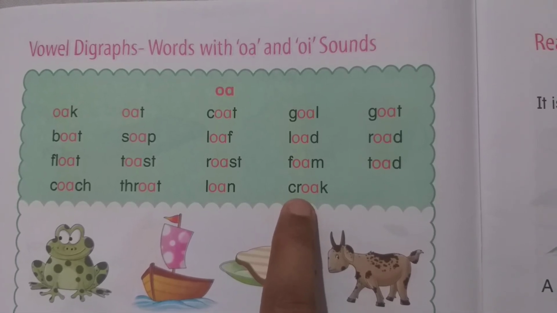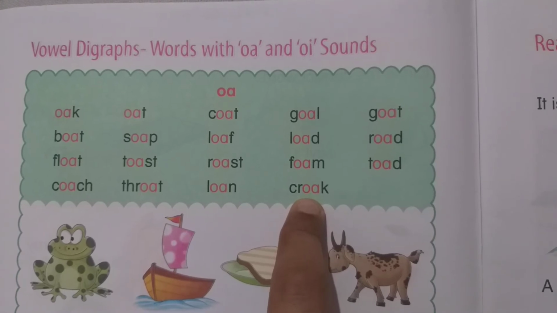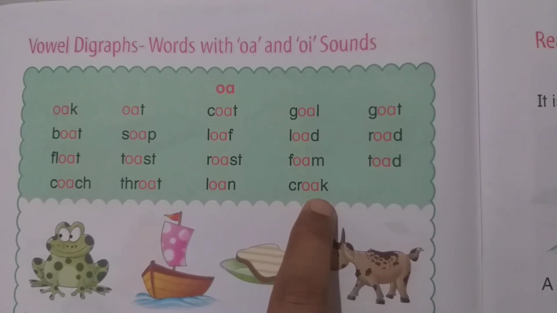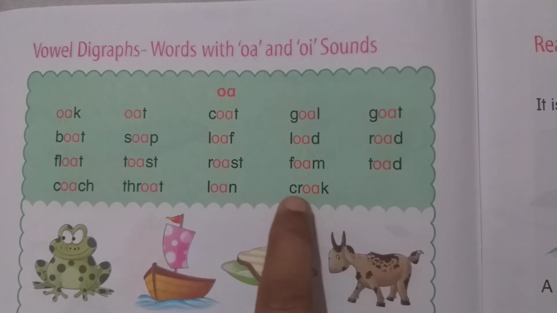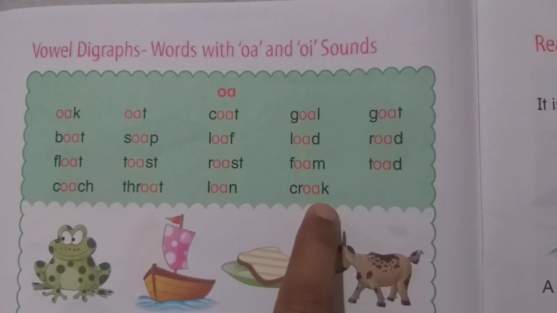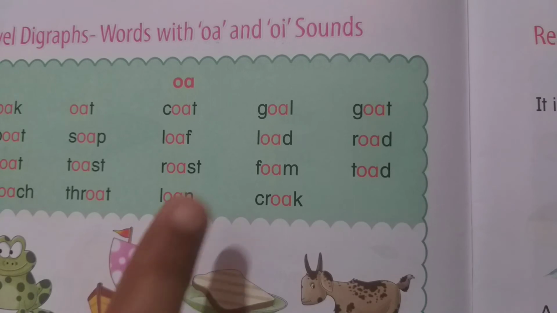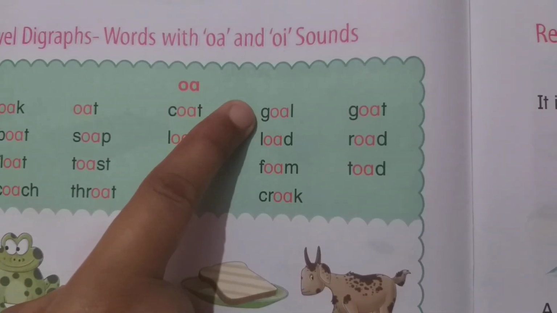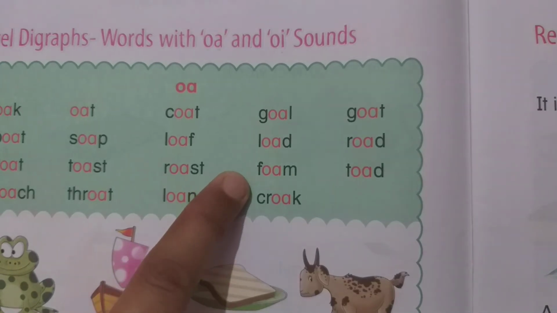OA is O. The sound of K is K. Together we will say croak. So repeat with me, dear students. Goal, load, foam, croak.